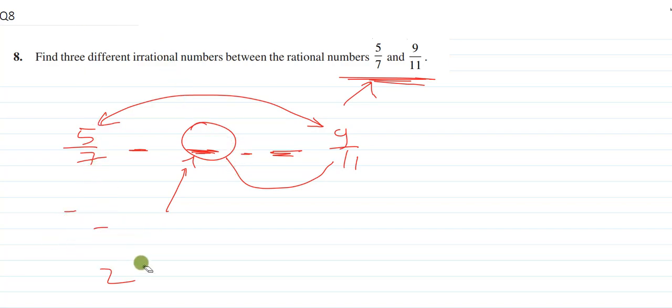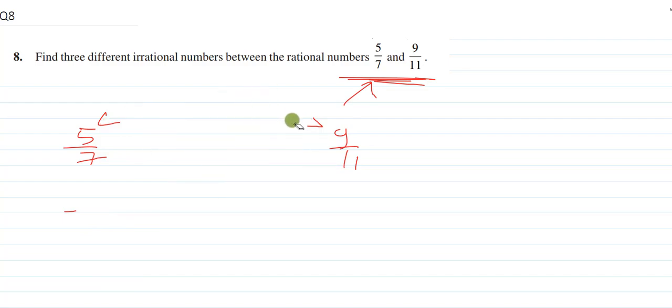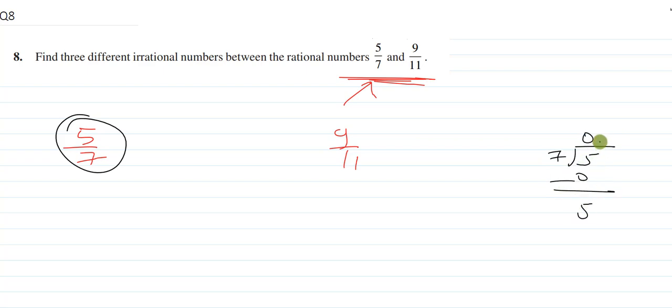Now in this example they are asking you to find an irrational number between these 2 rational numbers. So let's see how to find it. Whenever any 2 rational numbers are given and they are asking you to find an irrational number between them, just convert them into decimal expansion. So here I'll write it in decimal expansion. You should be able to divide your 5 by 7. By 0 we can divide, then decimal.